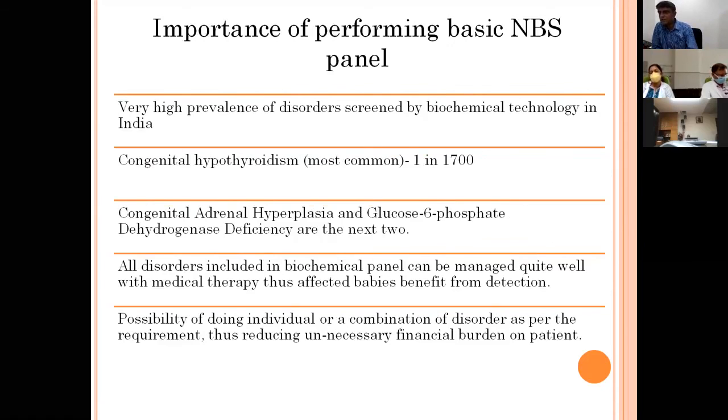So all these disorders can be managed quite well medically, so the babies can be offered significant benefit. And also, because there are 7 disorders and each test is done individually, if a patient does not want to undergo all 7 due to cost consideration, then he can be offered 1, 2 or 3 tests for which the prevalence is very high. So these tests can be customized, so the patient does not have to undergo all 7 tests. And if there is a doubt, or there is a clinical history in the family, only those tests can be performed out of 7.